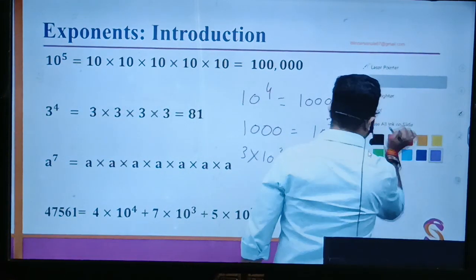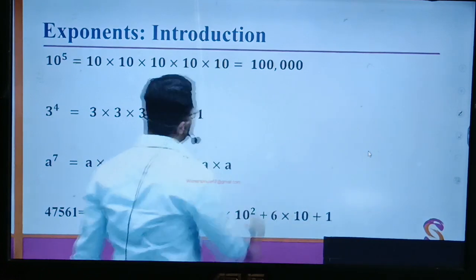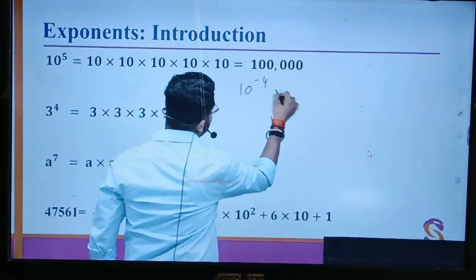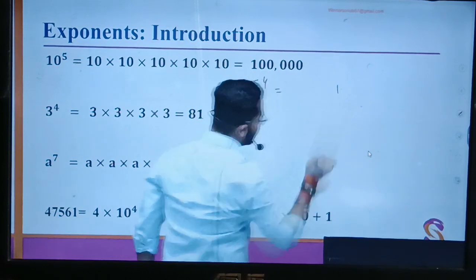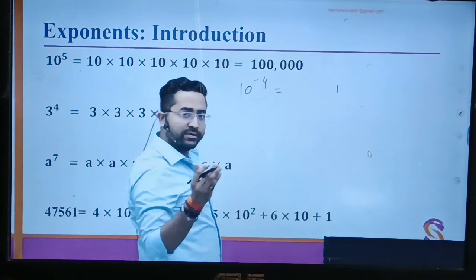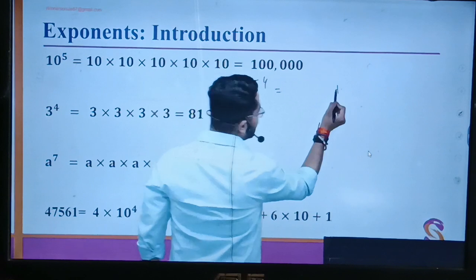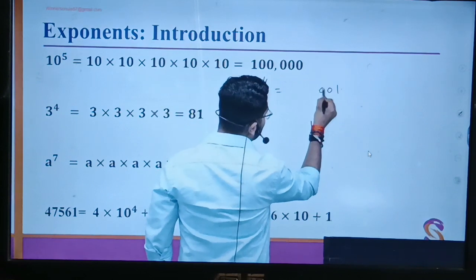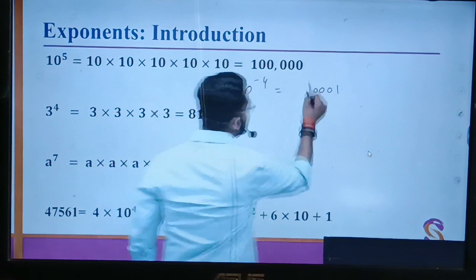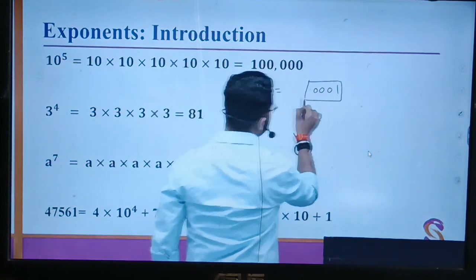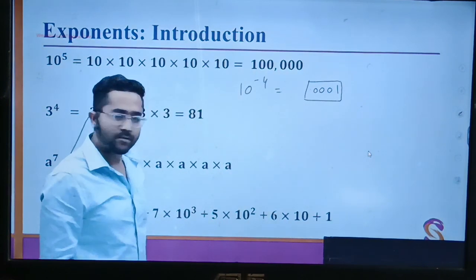Now I want to go for the negative exponent. Let's say 10 to the power minus 4. Then I will just write 1. My decimal is here. I want to place my decimal after 4 digits. So this is first, second, third, fourth. This is the decimal: 0.0001. Got it?